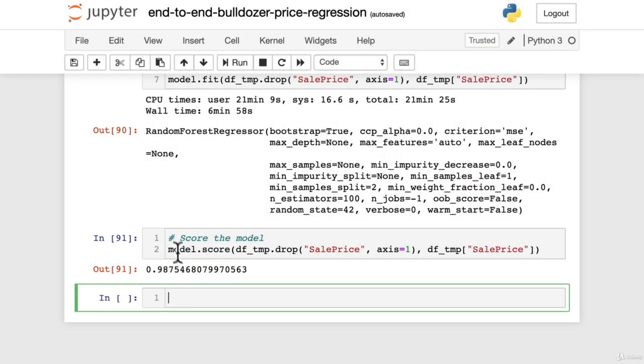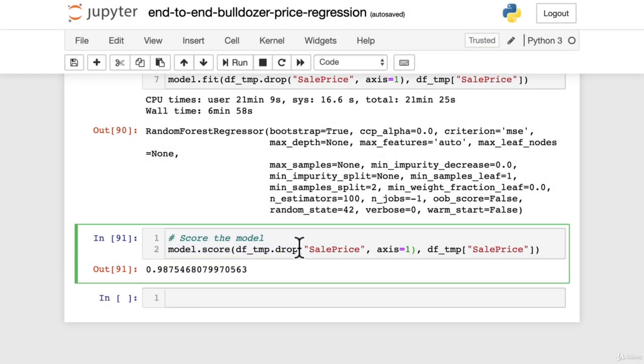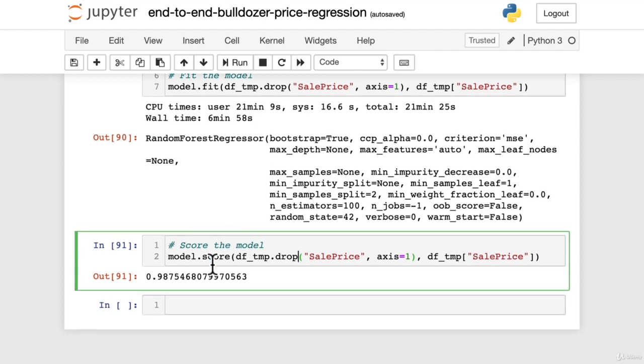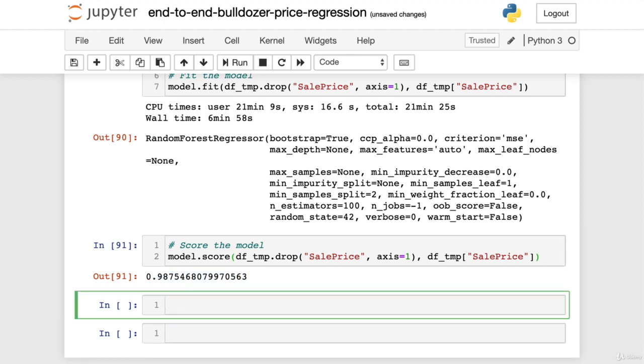In the last video, we left off scoring our machine learning model that we fitted to the data after we just filled all the numerical values, filled all the categorical values, and turned all our data into numbers. The model worked, our data had no missing values, and it was all numeric. But we left off with the question, why isn't this metric reliable? Let's put that here, because that's worth highlighting.